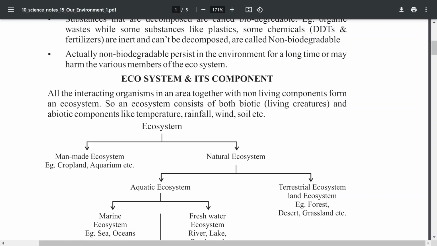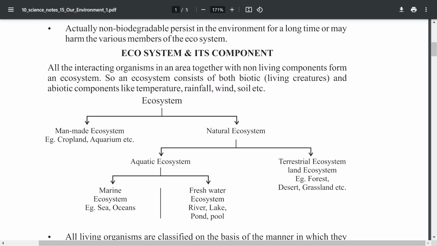So if natural ecosystems want to be safe, the interaction of humankind should be avoided or prohibited. Only then are the natural systems conserved. For example, reserve forests are there. In a reserve forest, no persons are allowed to enter the restricted area. For example, the Sundarban forest: only people collecting honey go there. Others are not allowed because it is restricted for Bengal tigers. It is a conserved area. Next,